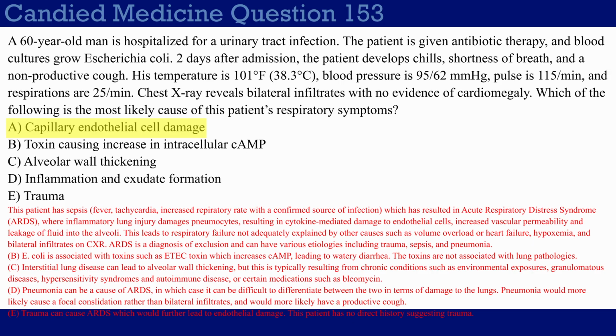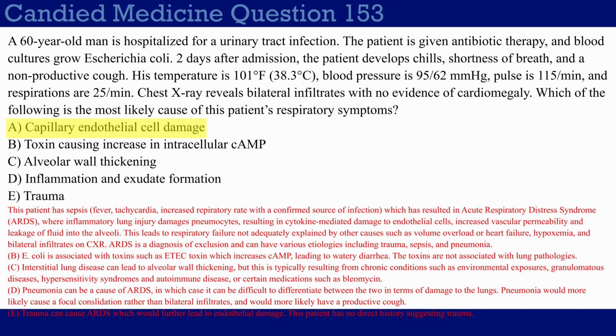Choice C, alveolar wall thickening. This is referring to the interstitial lung disease. I mean, just logically, you can think of alveolar wall thickening as a more chronic thing that would occur over time. So it's more likely this would result from chronic conditions such as environmental exposure, such as pneumoconioses, granulomatous diseases such as sarcoidosis, hypersensitivity syndromes, and autoimmune disease. So stuff like rheumatoid arthritis can actually lead to rheumatoid lung, which is an interstitial lung disease. And of course, you have some drugs like bleomycin, where they occasionally test on them causing interstitial lung disease. This patient doesn't have any things that would indicate that he might have interstitial lung disease, and obviously has the elephant in the room, which is his sepsis.